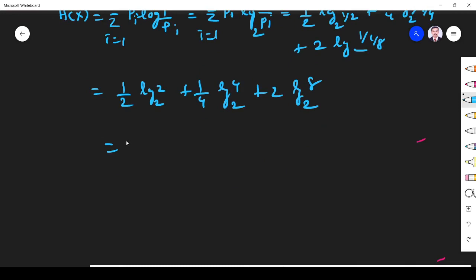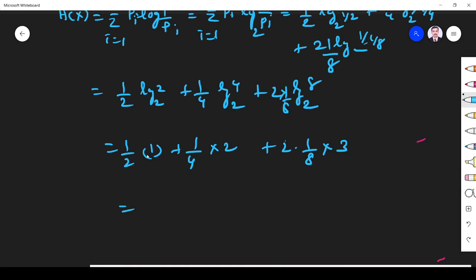Okay, 1 by 2 log 2 is 1 by 2. 1 by 4 log 4, it is 2 squared, so 1 by 4 into 2. Sorry, here P is 1 by 8, I forgot that. 2 into P into log 1 by P, so 2 into 1 by 8 into 3.